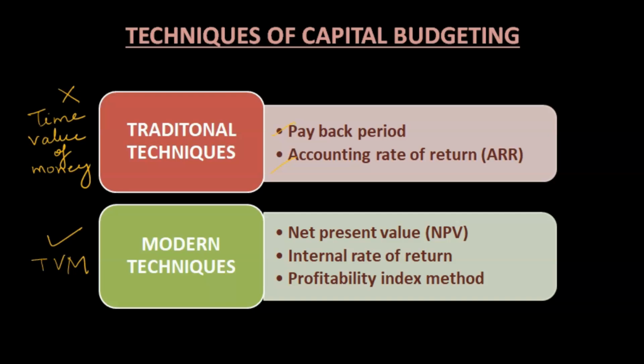Here we will have 3 methods: net present value, internal rate of return, and profitability index method. So these are the methods which we will see.